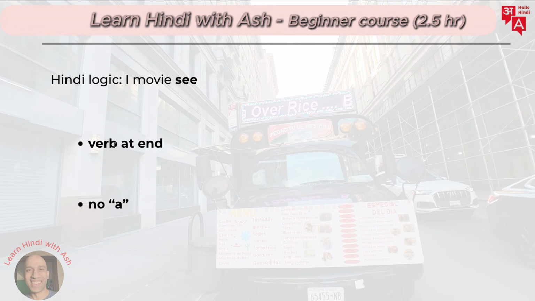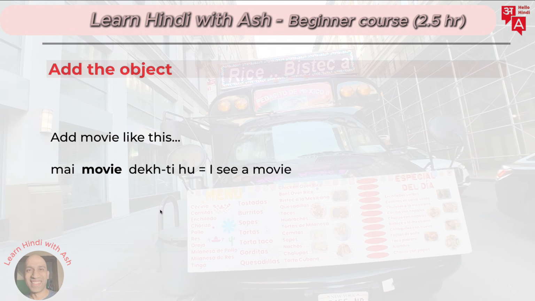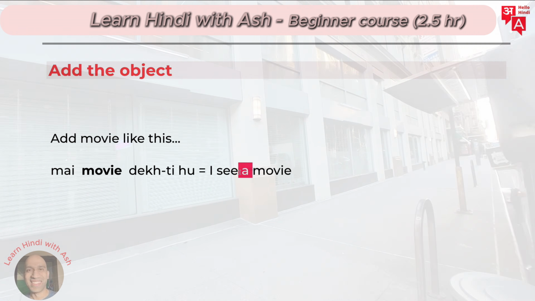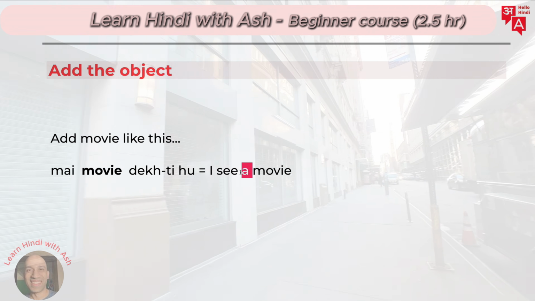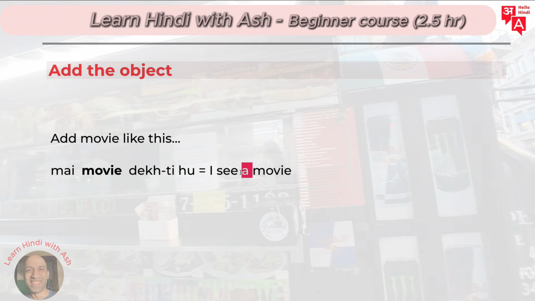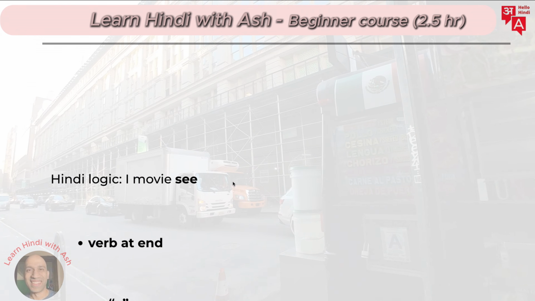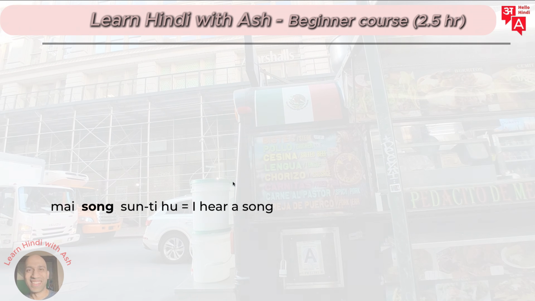That's the idea. Remember the verb is at the end of the sentence like we said, and there is no a like this definite article here, I see a movie. We don't have this. We use it in a very specific way. It's called ek, but we use it in a very specific way. Right now, we don't need it. The less things we need, the better we can master the basic structure of the sentence. All right, let's try this one.